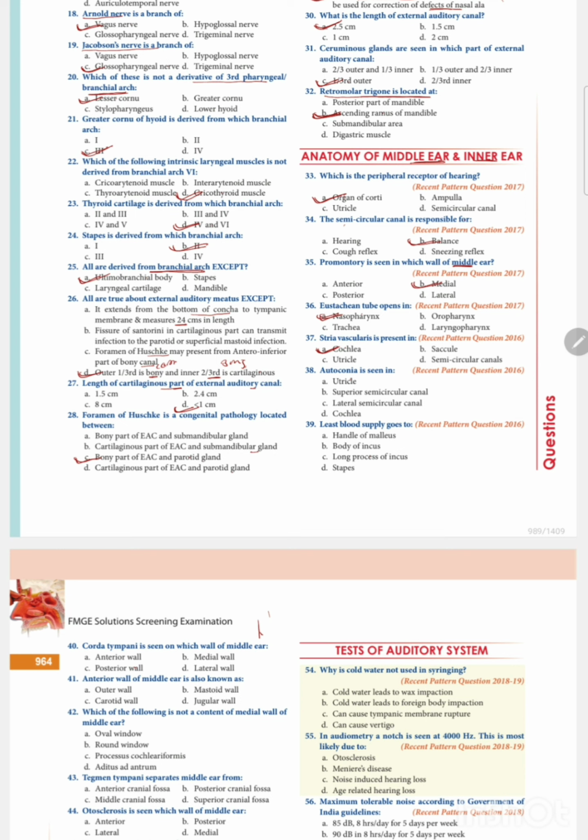Otoconia is seen in: utricle, superior semicircular canal, lateral semicircular canal, or cochlea? Otoconia is seen in the utricle. Least blood supply goes to: handle of malleus, body of incus, long process of incus, or stapes? Least blood supply goes to the long process of incus.